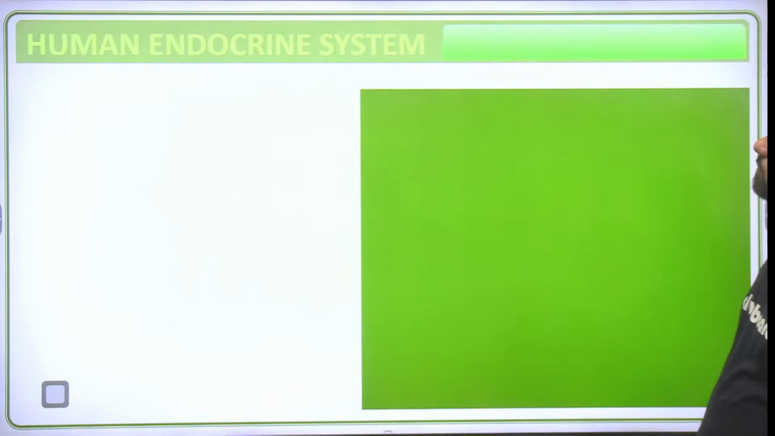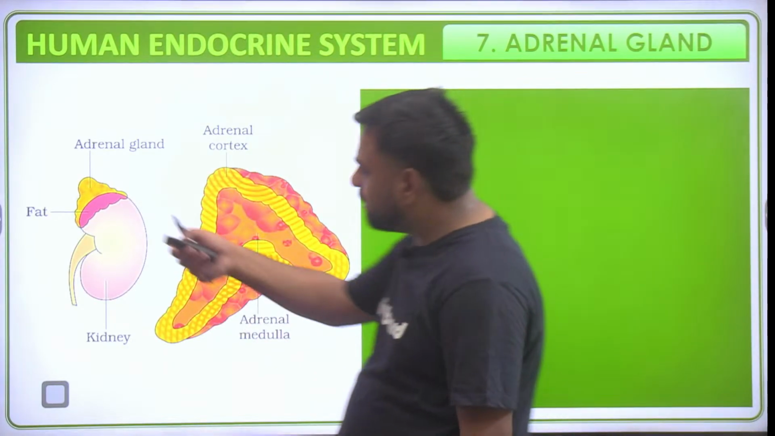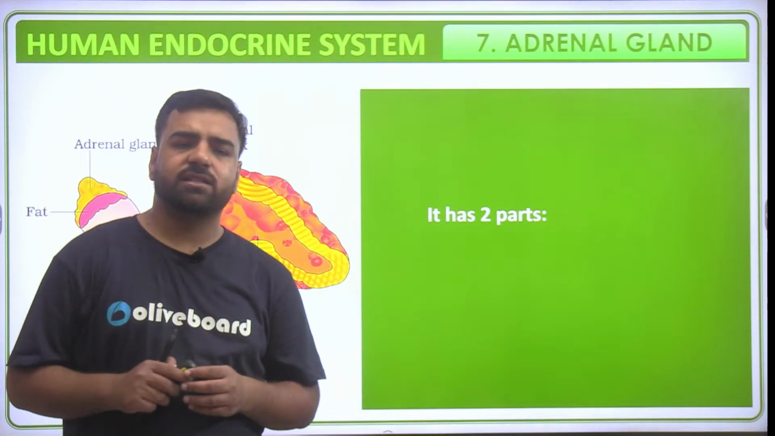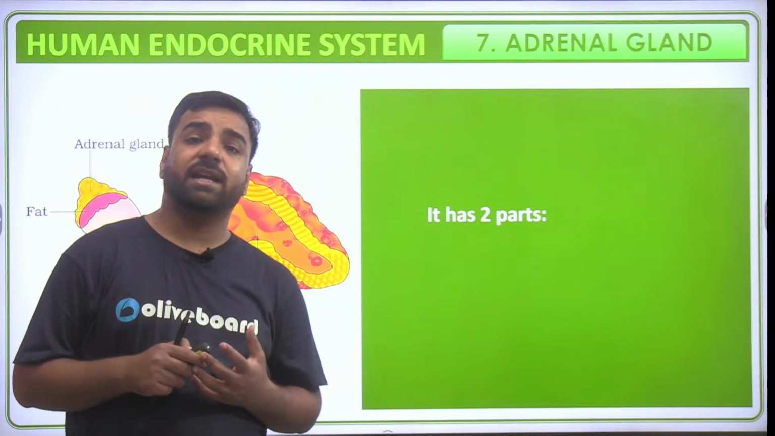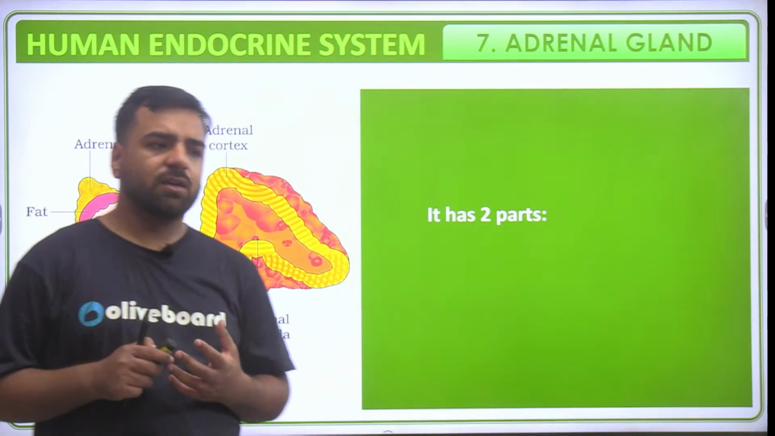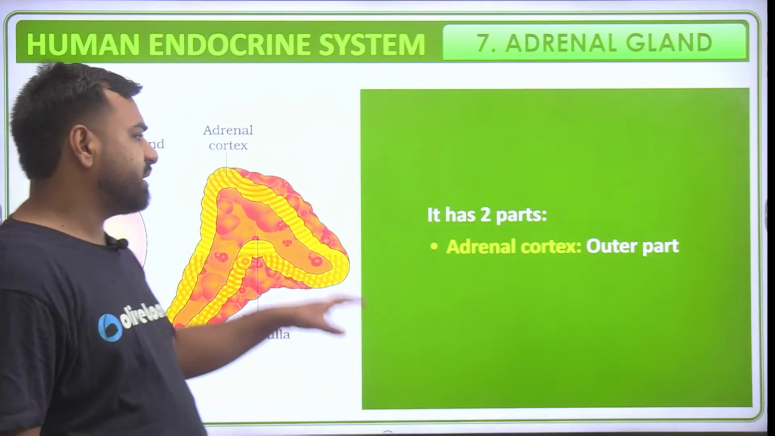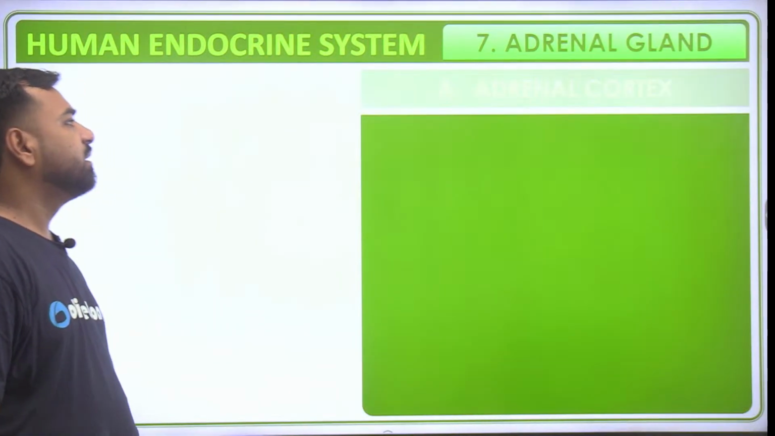Then we have the adrenal gland. The adrenal gland is present above the kidney, and this gland secretes epinephrine and norepinephrine, that is, adrenaline and noradrenaline hormones, which are known as fear, fight, and flight hormones. It has two parts: the adrenal cortex, the outer part, and the medulla, the inner part.